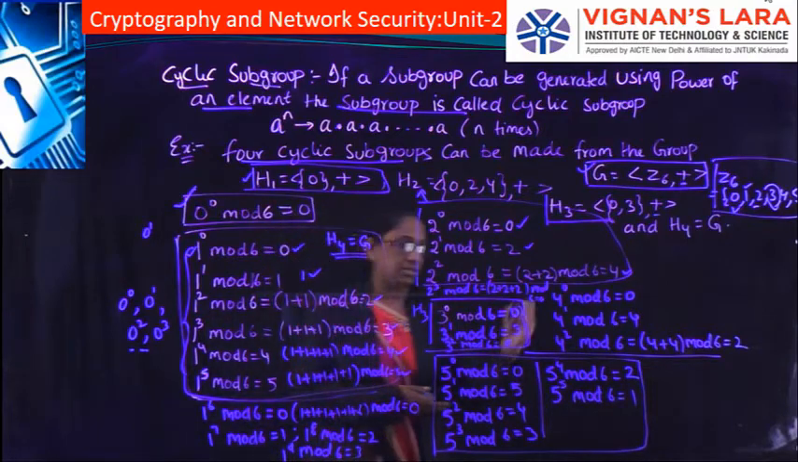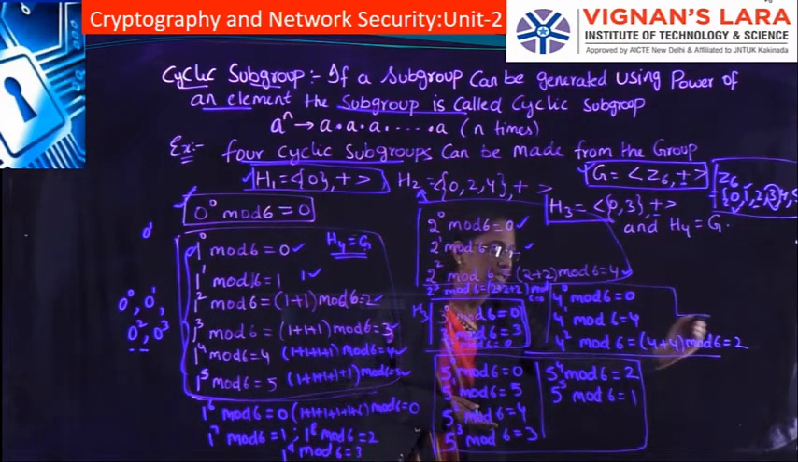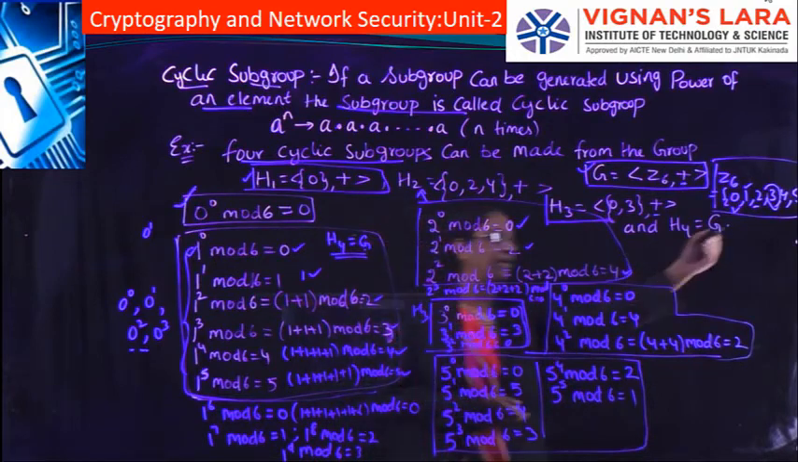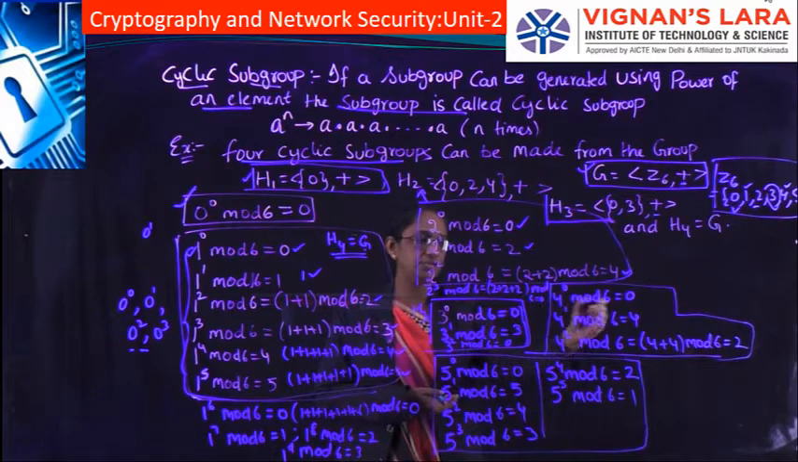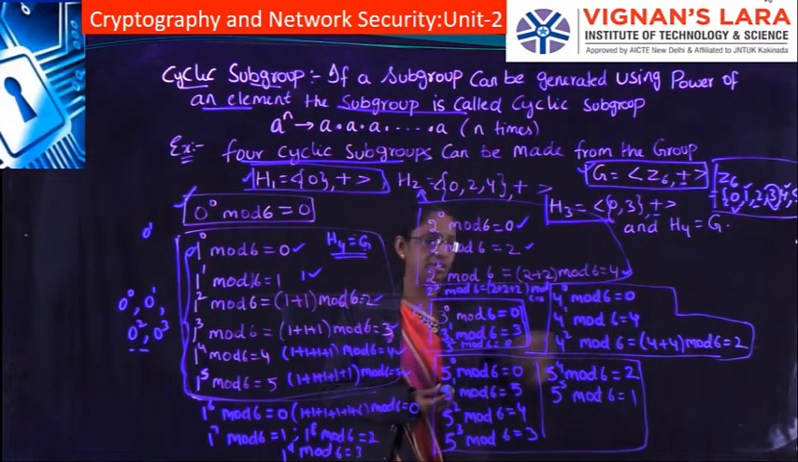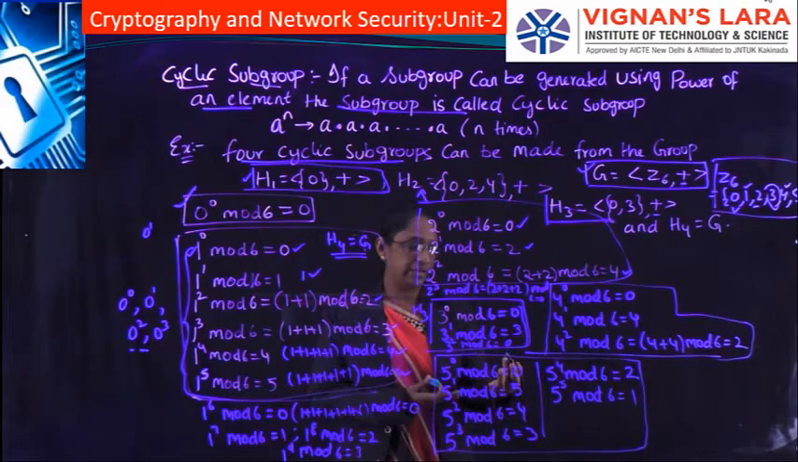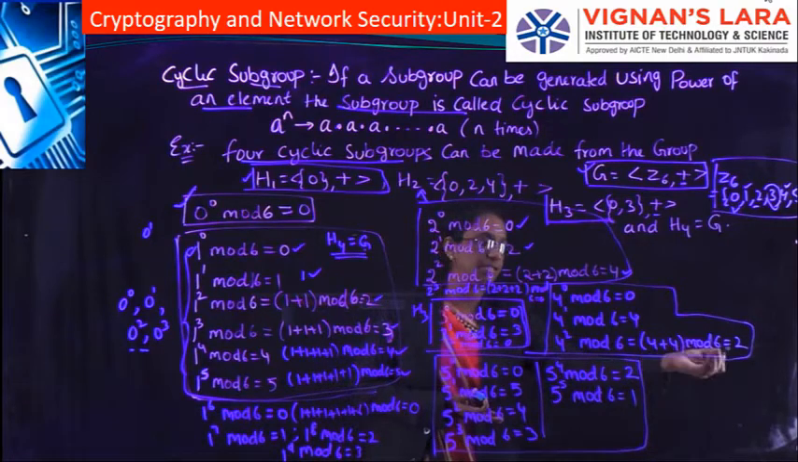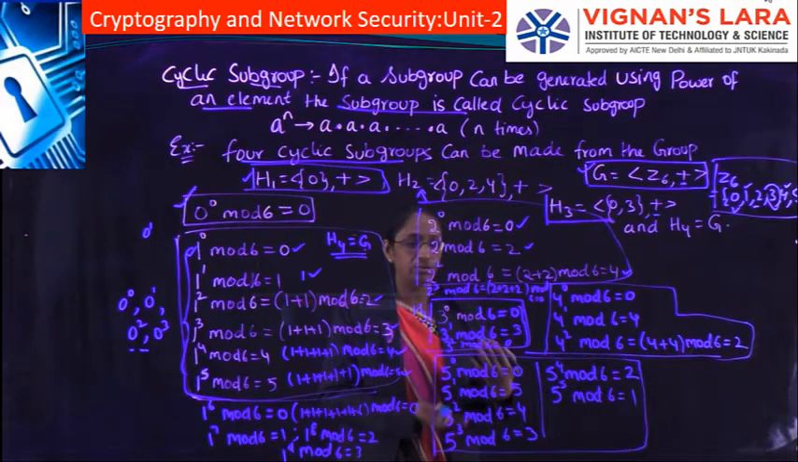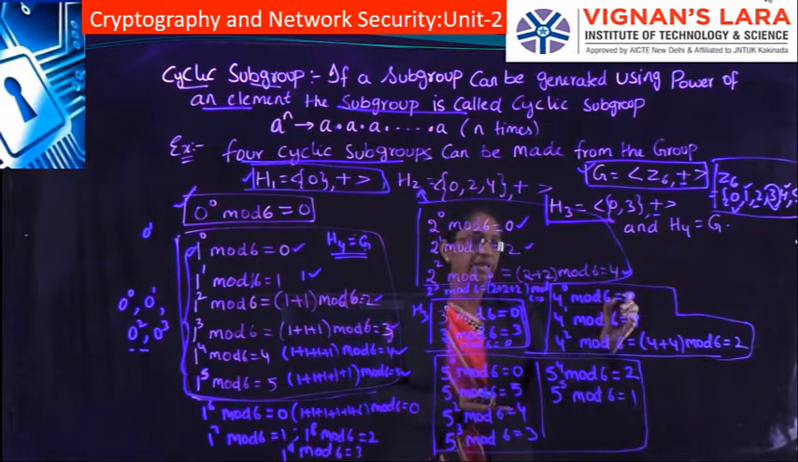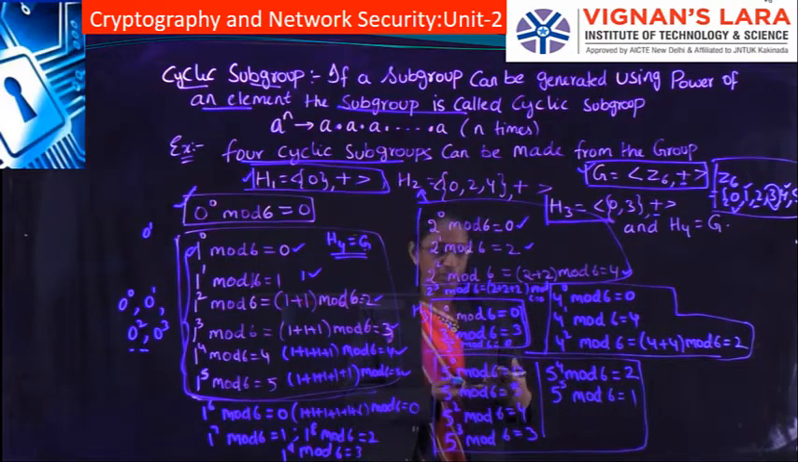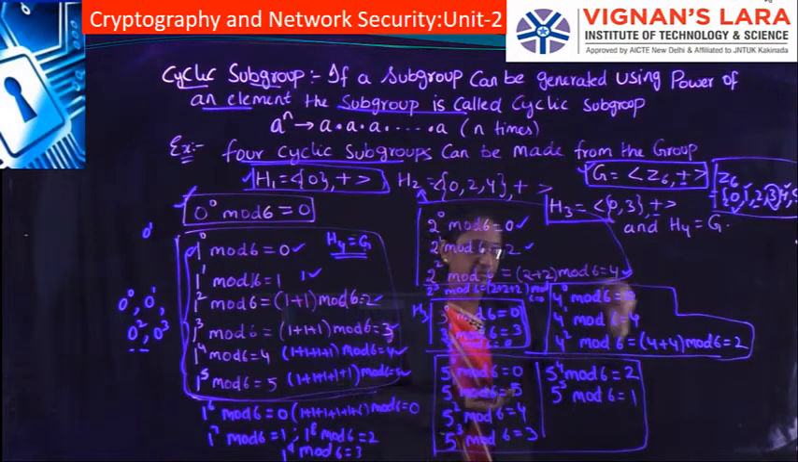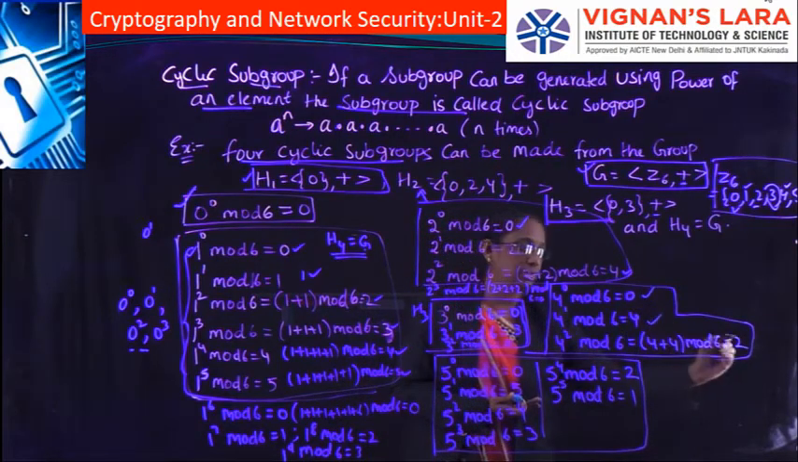Next, we consider H4. The next element is 4, and again the same operations: 4 to the power of 0 mod 6 is 0, 4 to the power of 1 mod 6 is 4, 4 square means 4 plus 4, 8 mod 6 is 2. If we do 4 to the power of 3 mod 6, again you will be getting 0. After 4 to the power of 4 also, we will be repeating the elements 0, 4, 2.